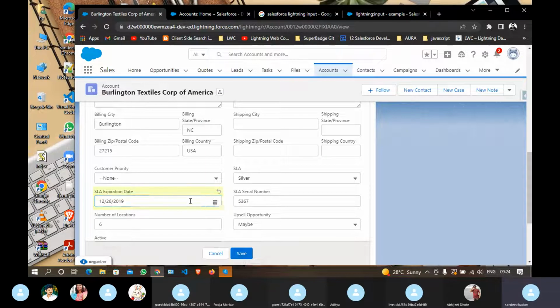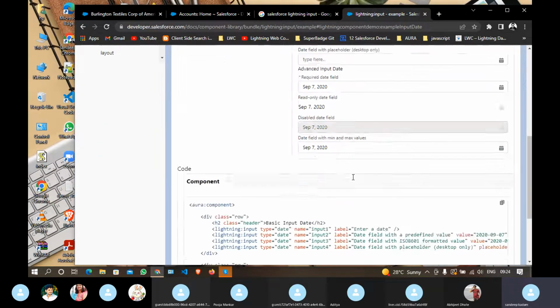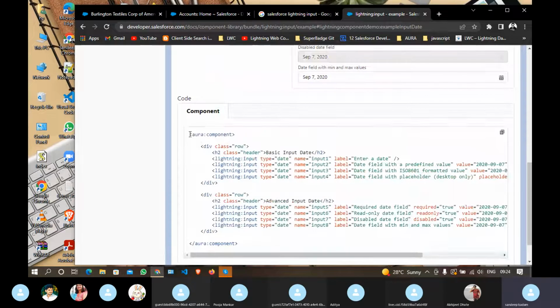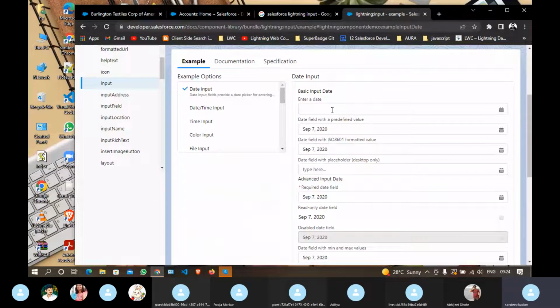Let's say you want to develop your custom application for this. You just have to copy paste this code. It's readily available code, you just have to copy this from here, and configure or develop as per your requirement. So this is the basic date input, you can say. This is the date type.